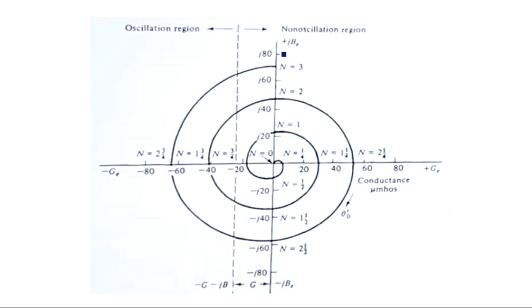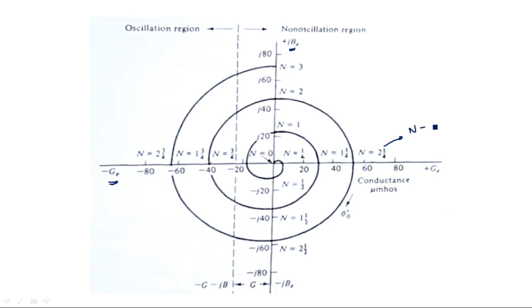See here, the graph, the polar representation of this spiral graph has been drawn between the negative real part of this conductance and the j into beta E or BE, the phase constant. Now the spiral where N represents 2 3 by 4, 1 3 by 4, 3 by 4, 0, and again on the right hand side it is 1 by 4, 1 1 by 4, 2 1 by 4.